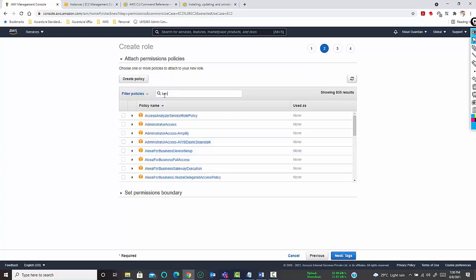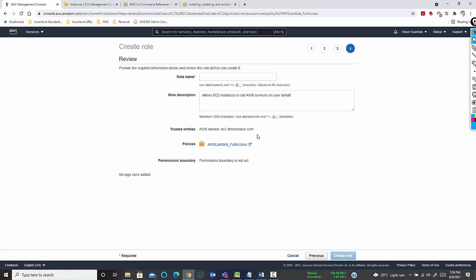Select the service for which you want to give a permission. Okay. Suppose I want to give a permission for Lambda. I have selected a role, AWS Lambda full access. Click on next, click on review, give it a permission as